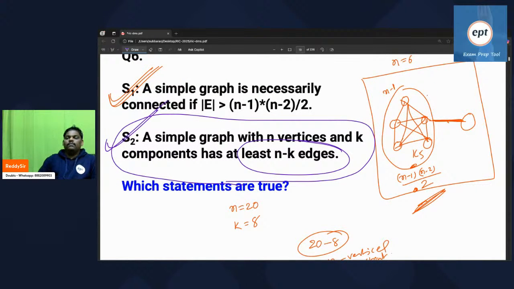Anyone? Have you got it or not? Cave is playing cricket, yaar. He left discrete mathematics. Arey, KF, did you get it or not? He's playing cricket.